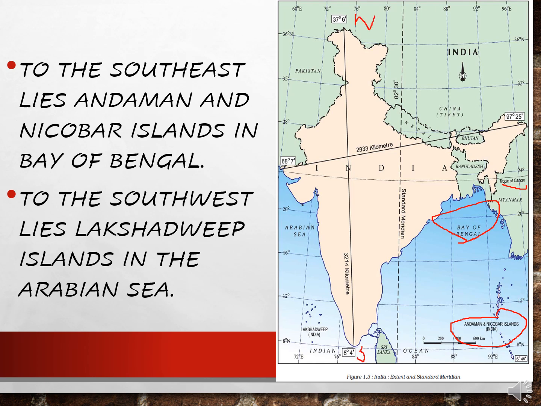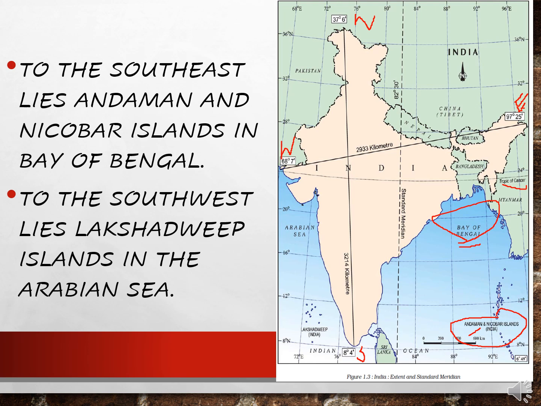Then here comes the east and the west. So north, south, east and west. So this is the equator. You can see the Andaman and Nicobar Islands lying over here in the Bay of Bengal, so it comes into the southeast portion.